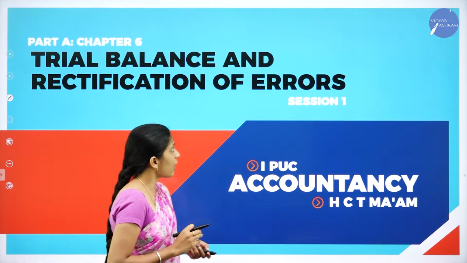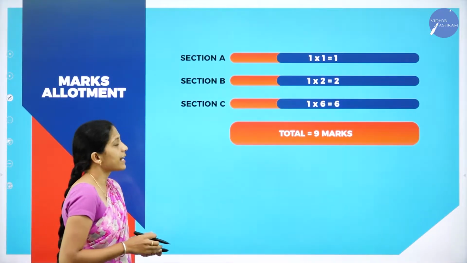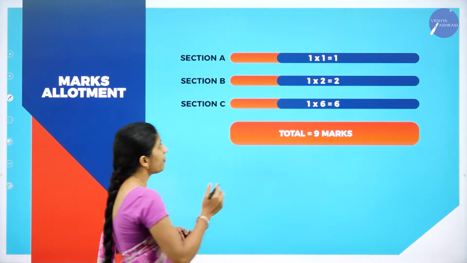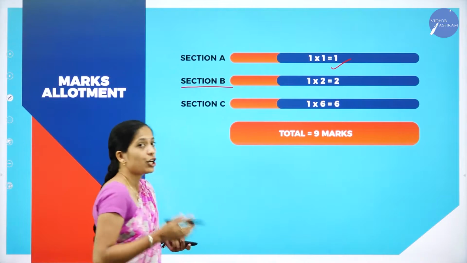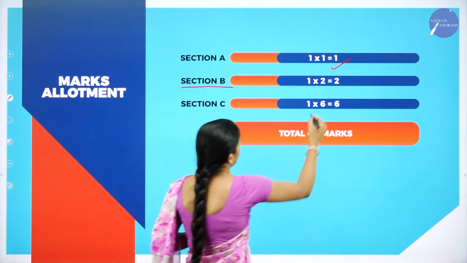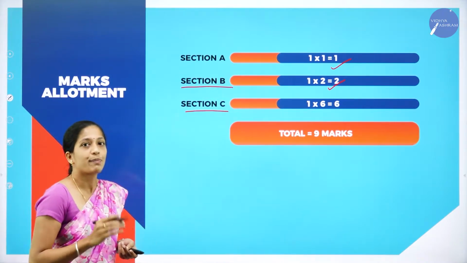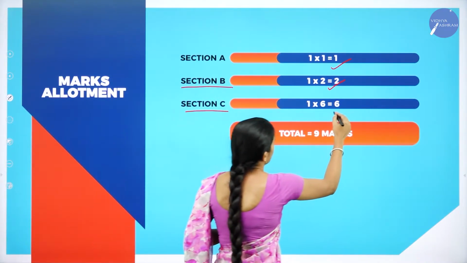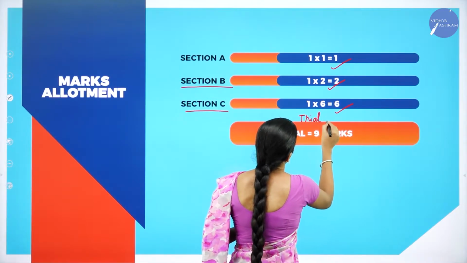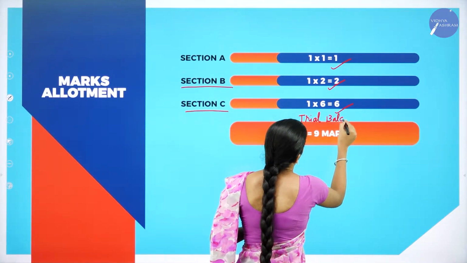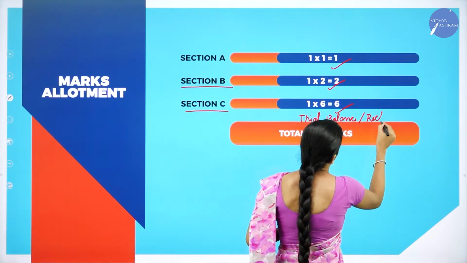Now moving on to the concept, let us see what are the marks allotted from this chapter. Under section A, you will get 1 mark, 1 question. Under section B, you will get 2 marks, 1 question. And under section C, you will get 6 marks, 1 question. This question may be relating to trial balance or rectification of errors.